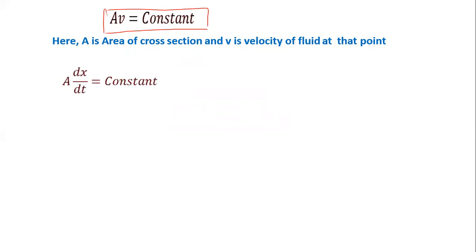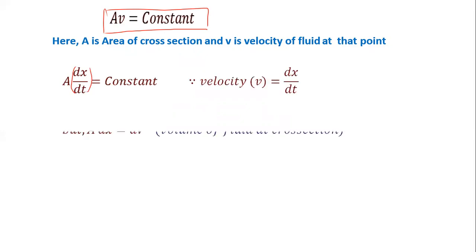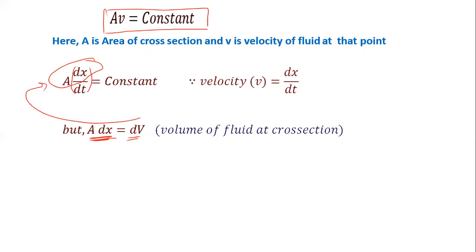This velocity we can write as dx by dt. Then area into dx, you know that A into dx is, sorry, volume. Area multiplied by this thickness dx is volume. So we substitute that here.